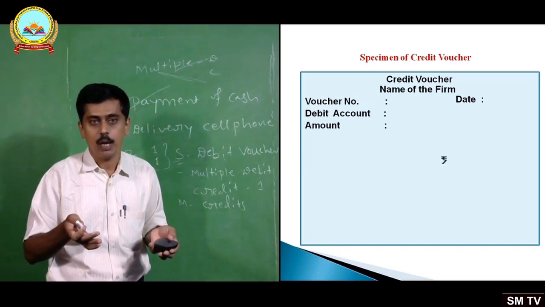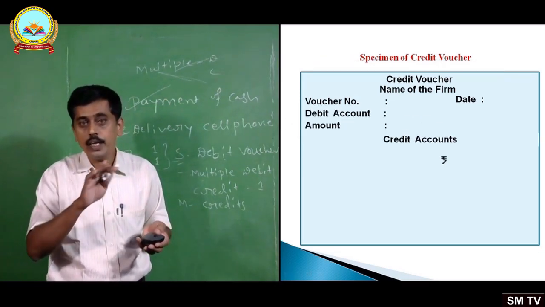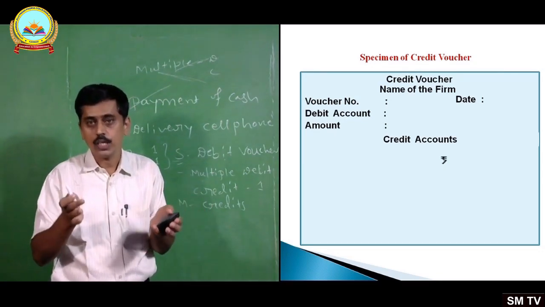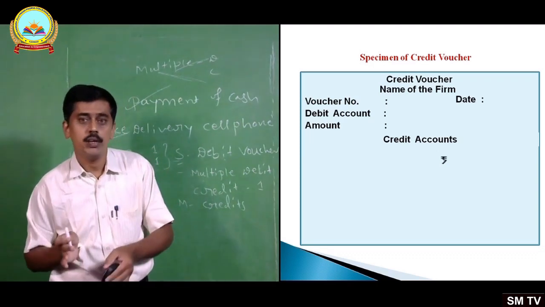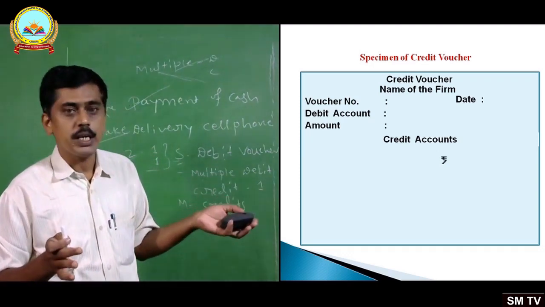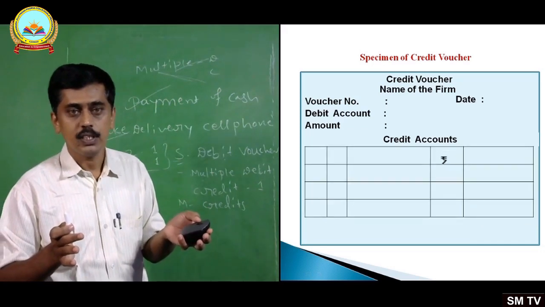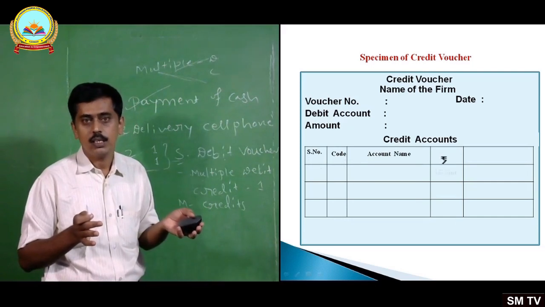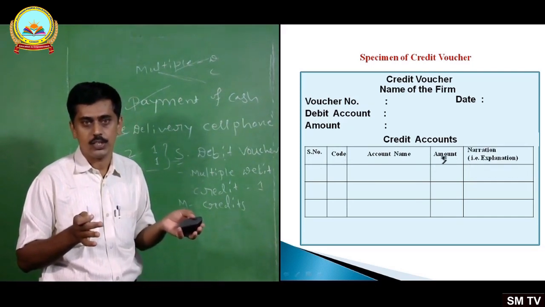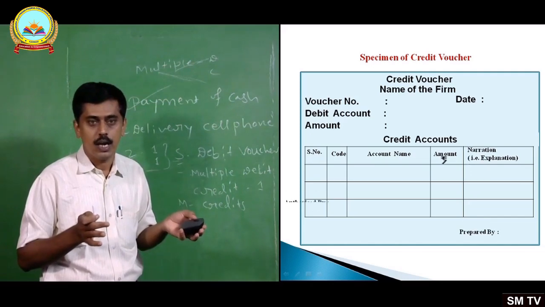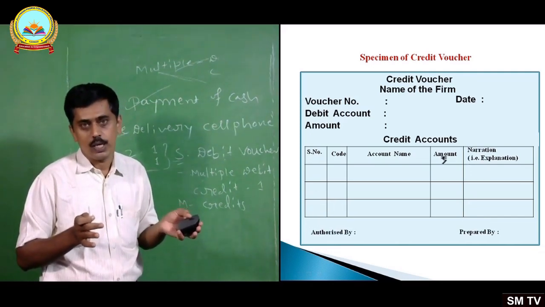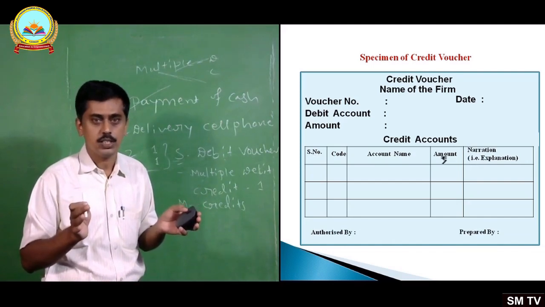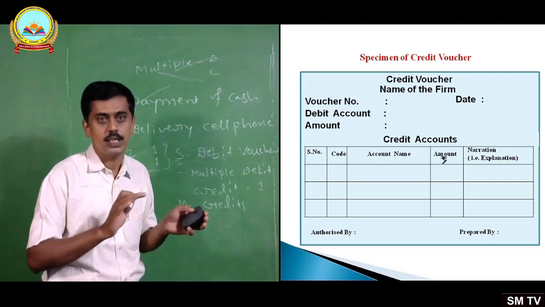Okay, next amount and credit accounts. Here two or more accounts will be there, multiple credits. In a credit voucher, for a single debit there will be multiple credits. Same format: serial number, code, name of the account, then amount in rupees, then explanation or narration, then prepared by and authorized by. Okay, I hope it's very easy and you can simply understand it. Just for knowledge sake I have included it here.